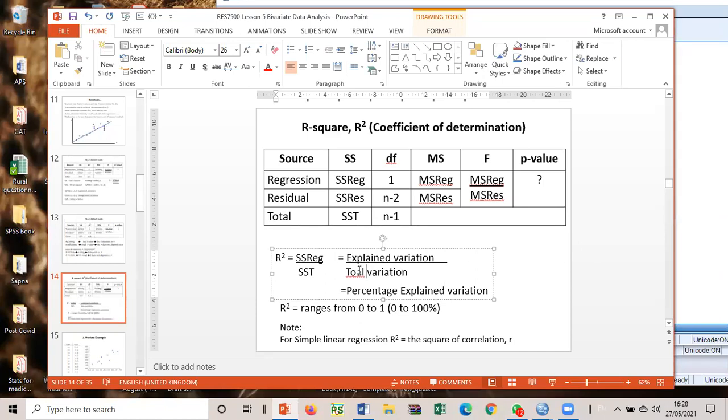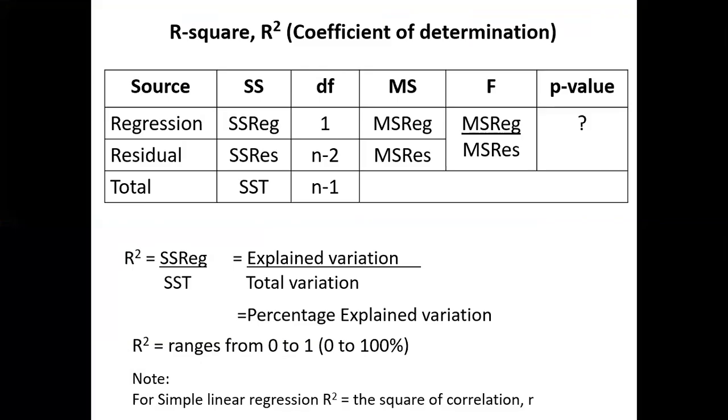R square is SS regression, which is the explained variation, over SS total variation. So we have total, explained and unexplained. We take the explained and divide by the total.